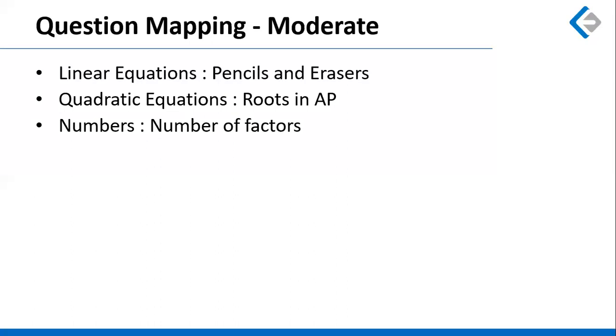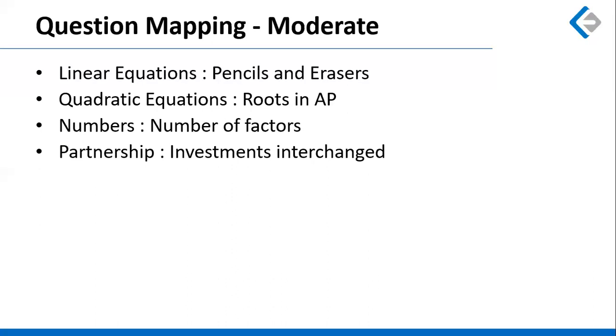There was a question based on numbers where the number of factors was to be found out, but this wasn't a direct question on finding the number of factors. There was some small twist here. We had to find the number of factors which were divisible by 40. So what you can do is divide the number by 40, and whatever remains, you can find the number of factors for that number.